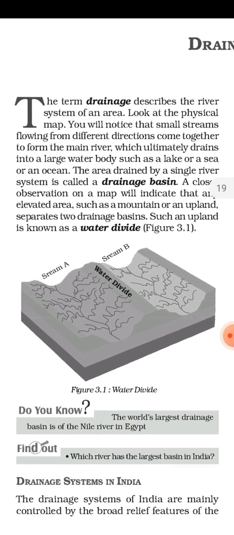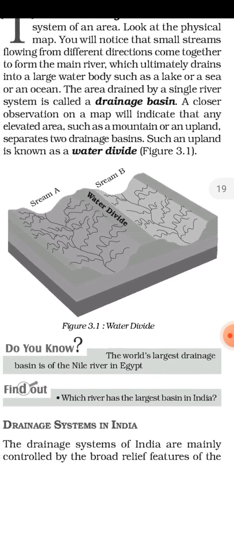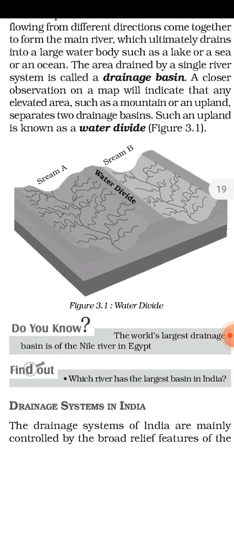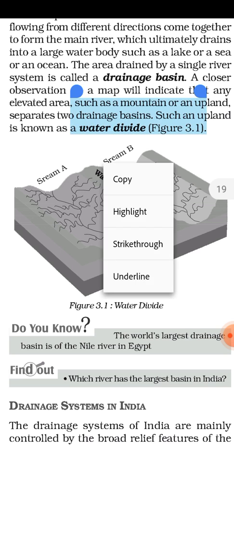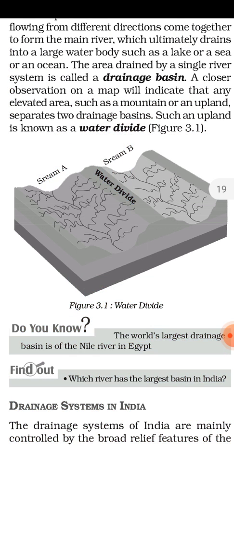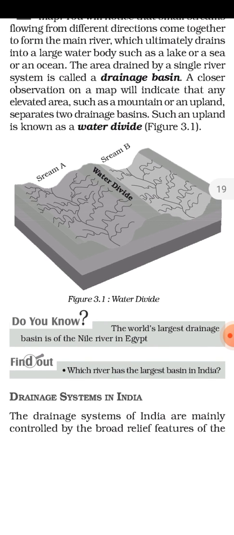Now the next most important feature we'll discuss is water divide. From the name only you can understand water divide, it means there is a division. So what is a water divide? It is only possible if we have a mountain or an upland area. Such a mountain or upland area that separates two drainage basins is known as a water divide.